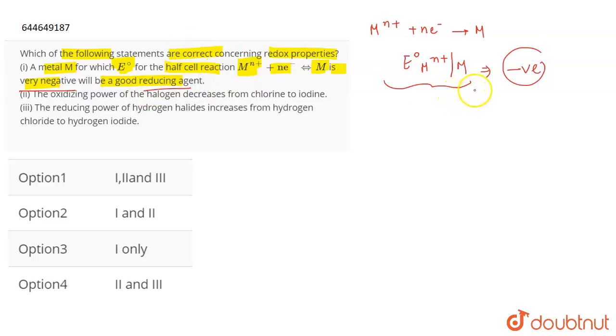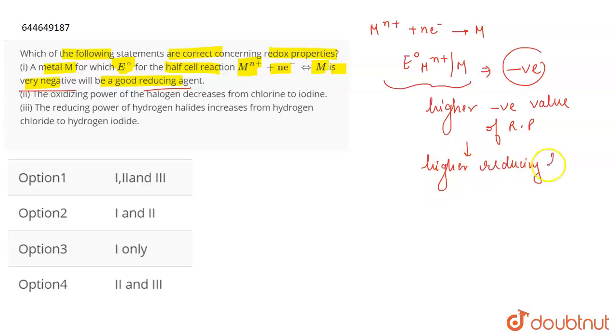So basically what happens is that higher is the negative value of the reduction potential, higher is the reducing power. Higher reducing power means it has a greater tendency to reduce the other substance, and therefore it can act as a good reducing agent. It means that it has a greater tendency to reduce the other substance and therefore acts as a good reducing agent.